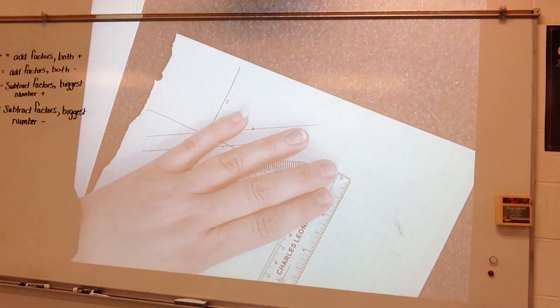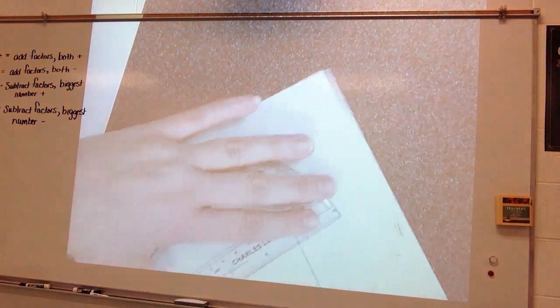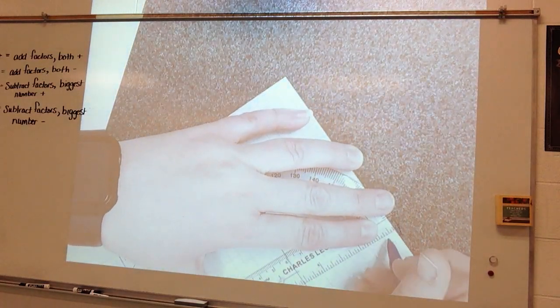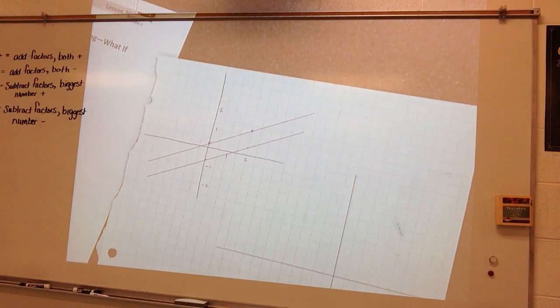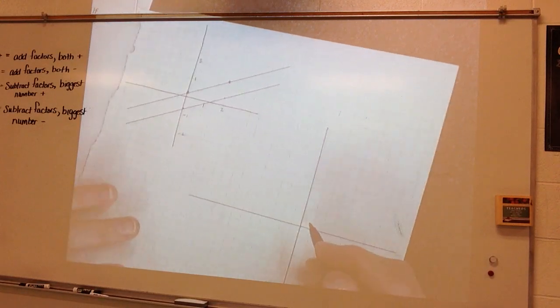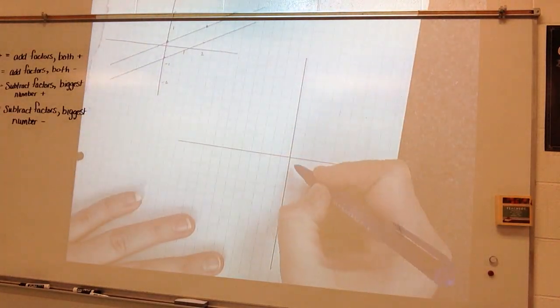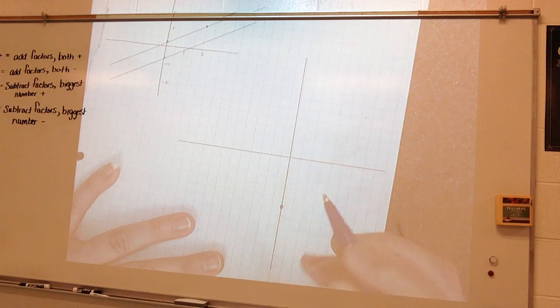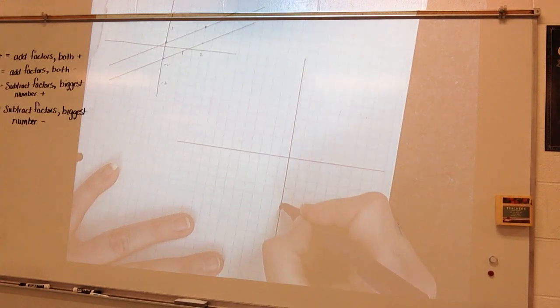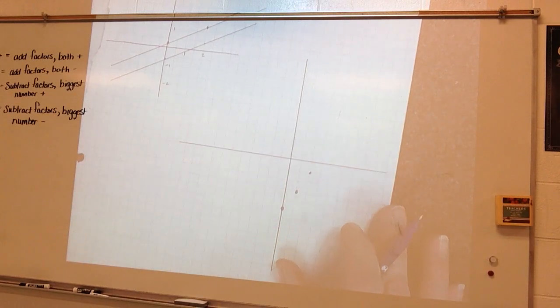All right, we'll draw the second one. Let's see what we've got. I've got y is equal to 2x minus 5. So that means that my y-intercept is negative 5. And my slope is 2, up 2 over 1. So here's my line.